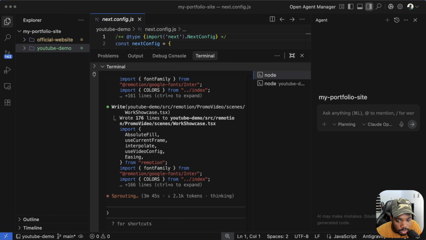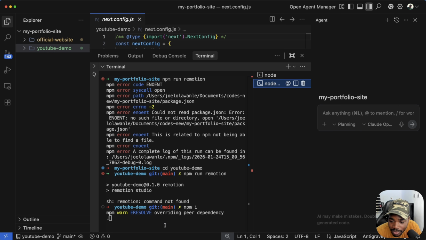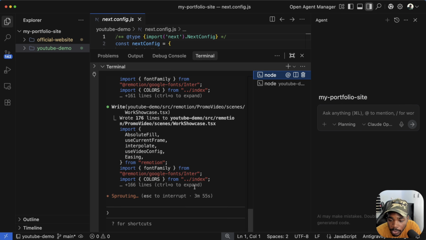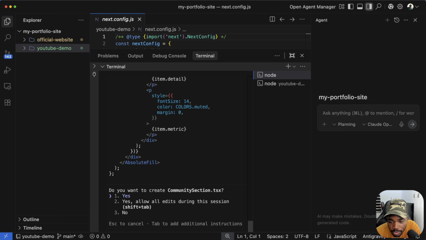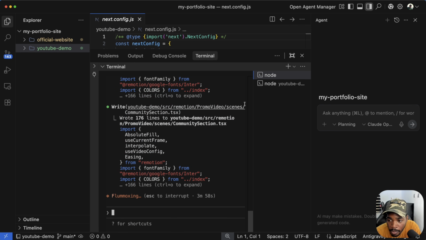So I'm just continuing to accept the file changes while the npm install is still running. I don't know why it's taking a lot of time, but it's nice we're doing two things at the same time.